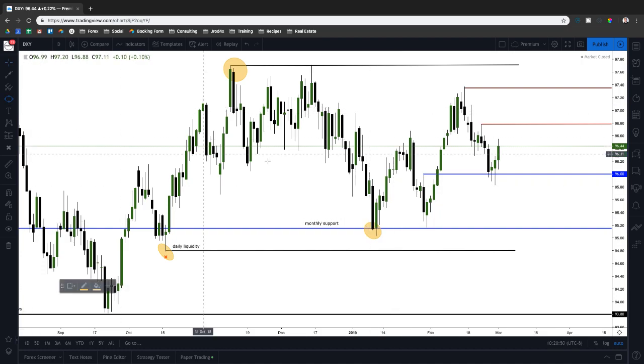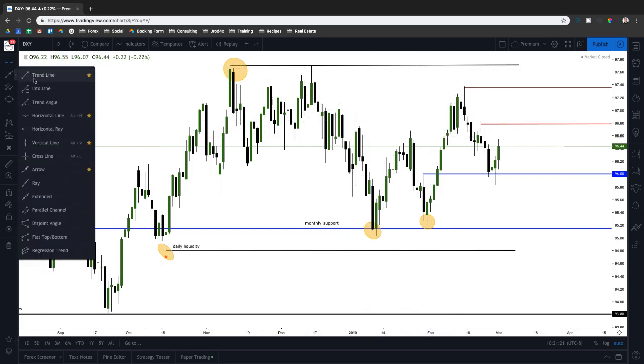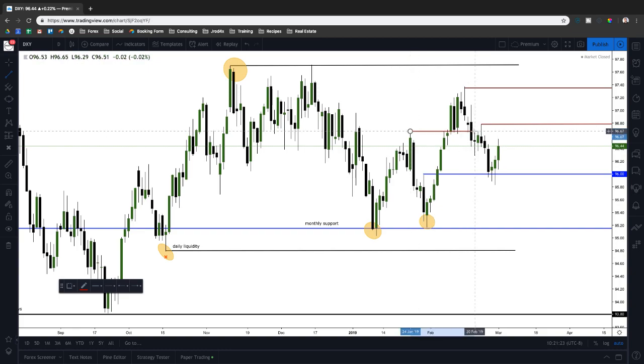So here's what I mean. We haven't necessarily been forming higher highs, right? We haven't made a higher high than this, but notice the lows. In here, we did have some lows that the market did inevitably drop down and take out, right? But we dropped right into monthly support, had a little bit of a rally, came back down one more time into monthly support, made another low, right? Then we had a pretty decent rally up, right? Failed to get above the equal highs. But we did, in fact, break above this high. Okay, so we broke above this high that we had here.